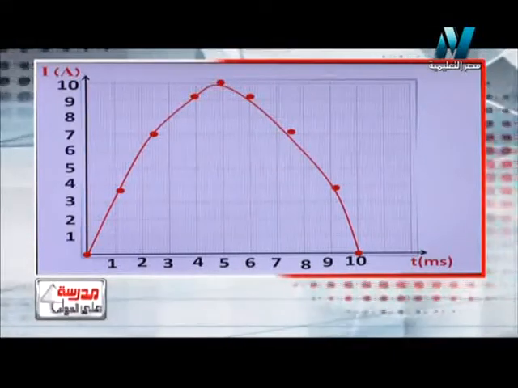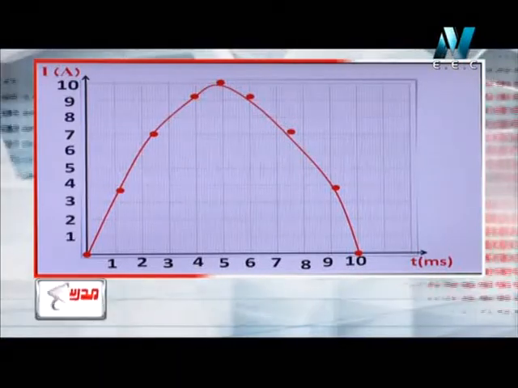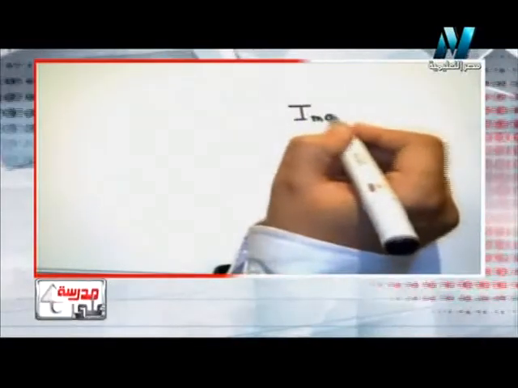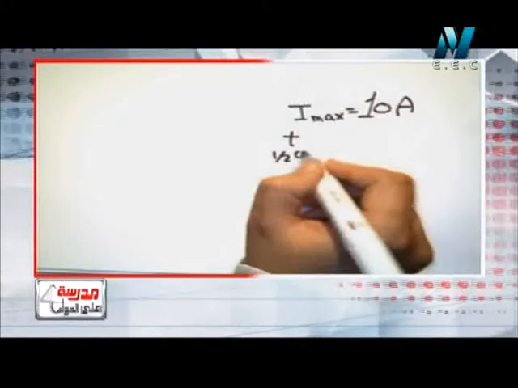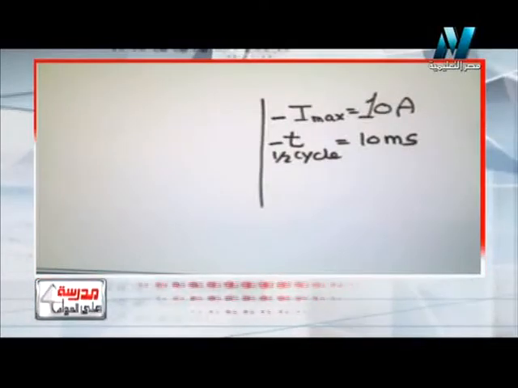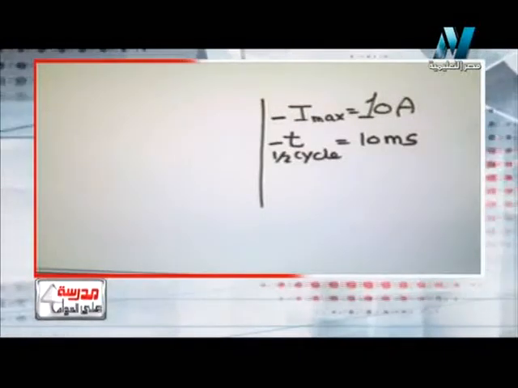So we have drawn the curve, or the graph. Let's move to the points which he gave us and write what we have got. From this graph we can conclude that the maximum current I max is 10 ampere, and the time needed to make half a cycle is 10 milliseconds. From the graph I recognize this: the maximum current reached is 10 ampere, and the time taken by the coil to make half a cycle is 10 milliseconds.